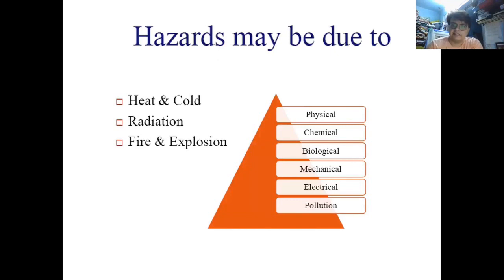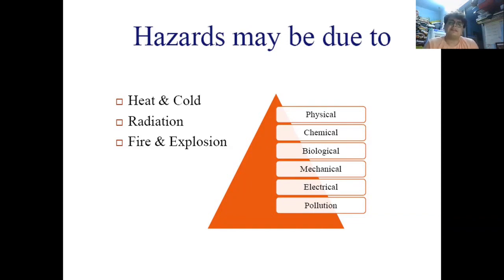Next, hazards may be mainly due to heat and cold, radiation, and fire and explosion. Because of the changes in temperature, because of the high radiation that we are getting from the sun, and the fire and explosion, which mainly occur in the industries, hazards can take place.